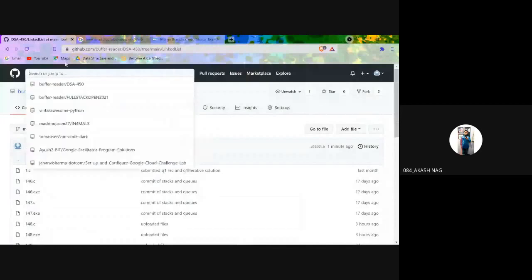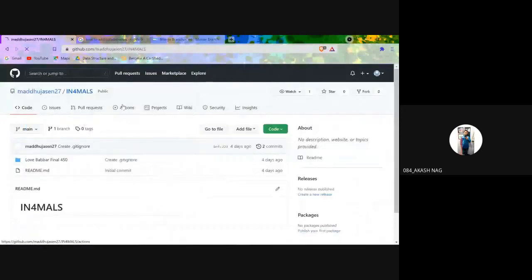We have our official repository called Informals. If we go to that repository, see, there's nothing called Hacktoberfest. There's no description, website or topics provided. So we cannot include this. If we contribute to this repository, it won't count towards the Hacktoberfest.